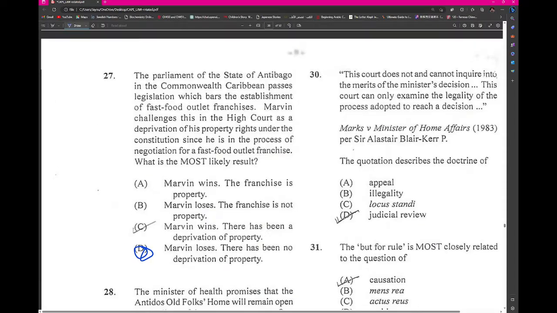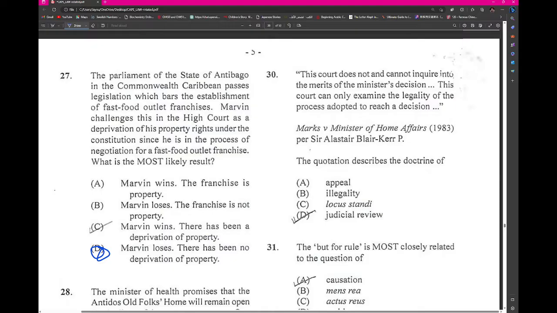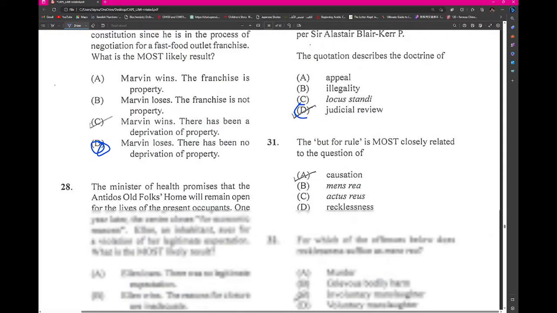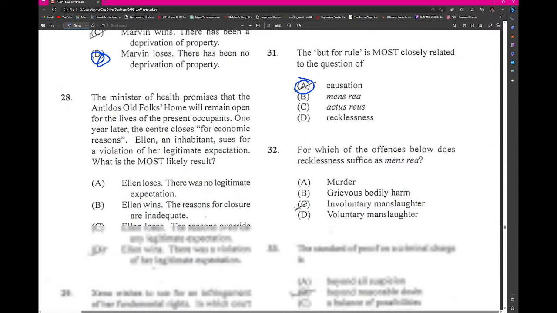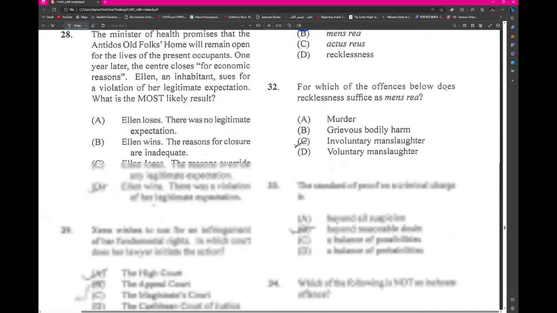Alright. 30. This court does not and cannot inquire into the merit. Okay, so this is speaking about judicial review, the but-for principle, causation. So I hope if you listen to these videos over and over again, it soaks in.